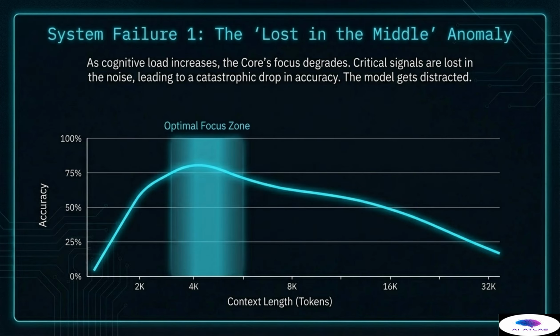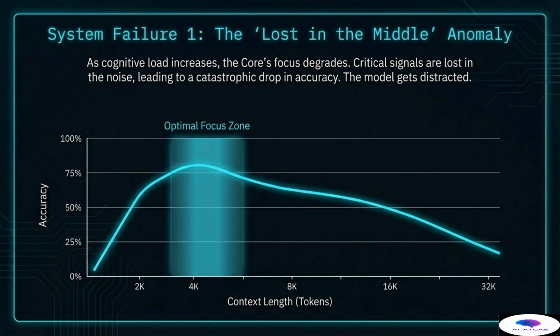This chart clearly illustrates the cognitive limitation inherent in even the most advanced generation cores. As the context length in tokens increases along the x-axis, we see the accuracy of the model rise rapidly as it gains necessary information, hitting an optimal focus zone, typically positioned around the 4,000 to 8,000 token mark, depending on the model.